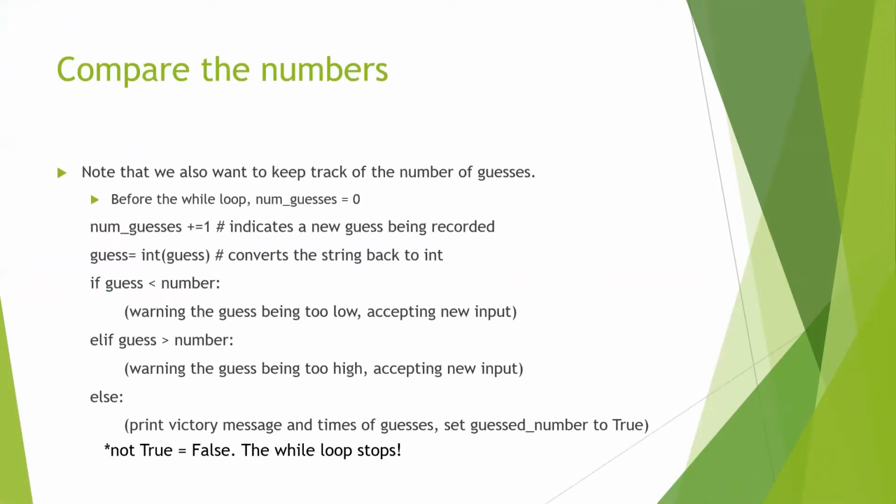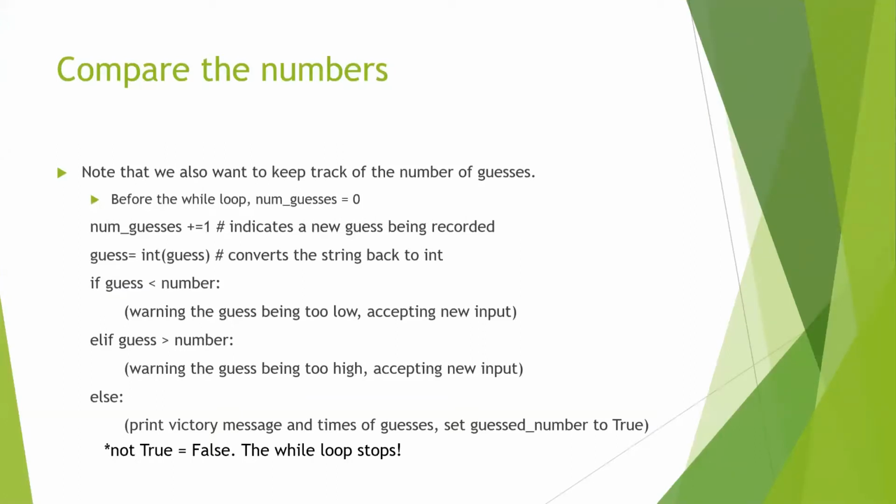But then we also want to keep track of the number of guesses. So that's why we have, before the while loop, an integer called num guesses and set it to be 0. And then when we know that this guess is legal, we want to increment num guesses by 1, so that it indicates a new legal guess, whether it's correct or not, that's being recorded. So we do not just record a guess that's not legal.